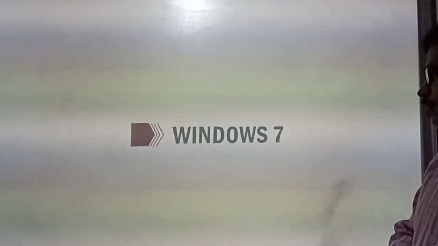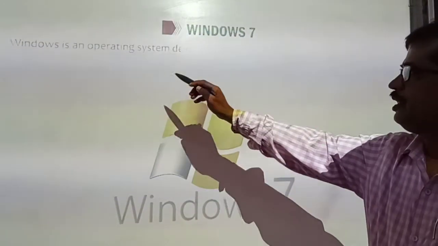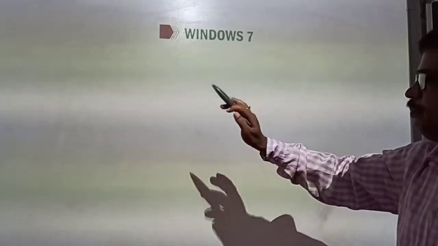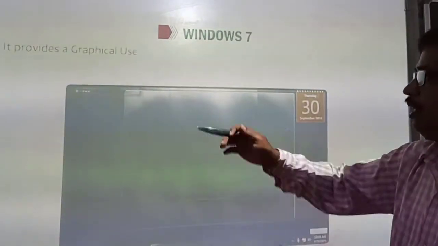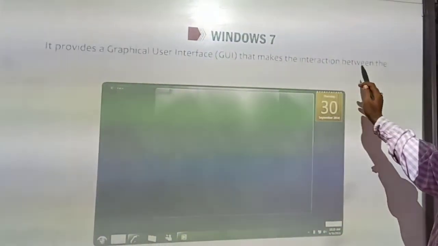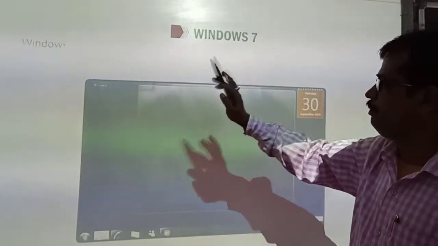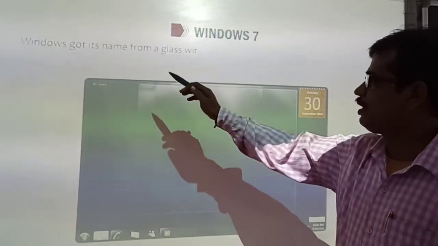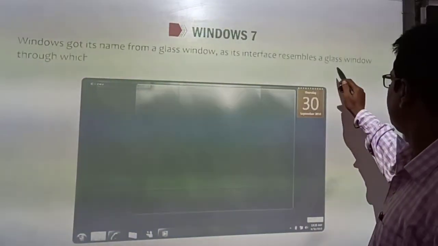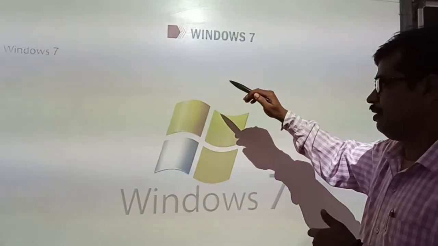Example, Windows. Now let's talk about Windows 7. Windows 7 is an operating system developed by Microsoft, the world's leading software company. It provides a graphical user interface, GUI, that makes the interaction between the computer and the user easy. Windows got its name from a glass window, as its interface resembles a glass window, through which we can see and have.